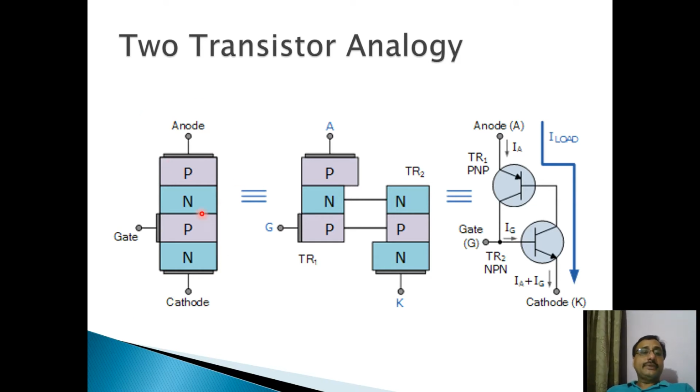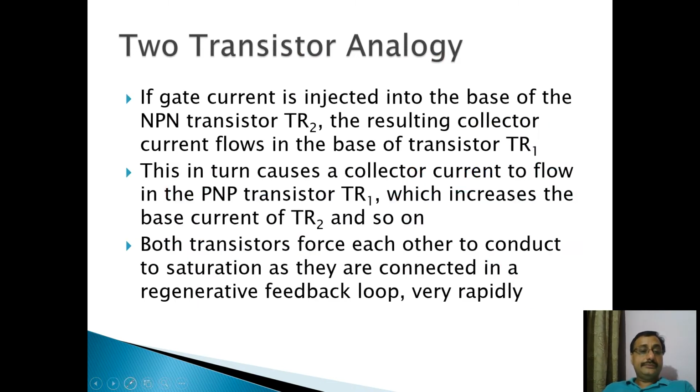But for understanding of SCR in two transistor analogy, we will assume that we are going to cut this SCR in two parts. Like I will show you here.